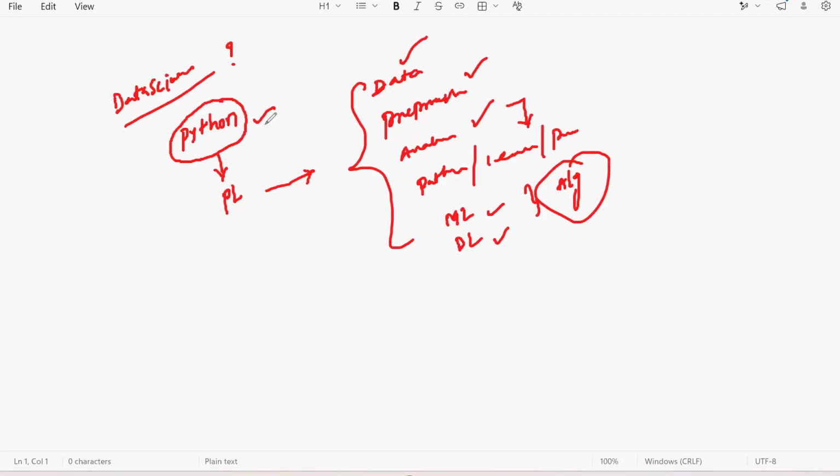Most of them will have a doubt: sir, I don't know any language, I don't know C++ or Java, can I learn this Python directly? Yes, as a beginner, from 6th class you can learn Python straight away. You do not need to learn any other basics, you can start Python directly, right? That is the reason we are starting with Python.